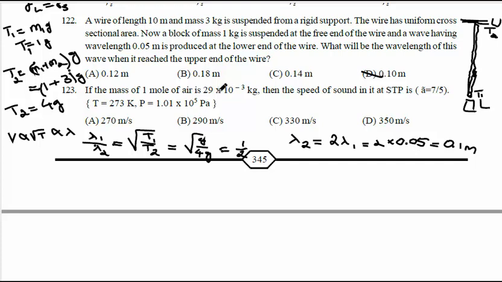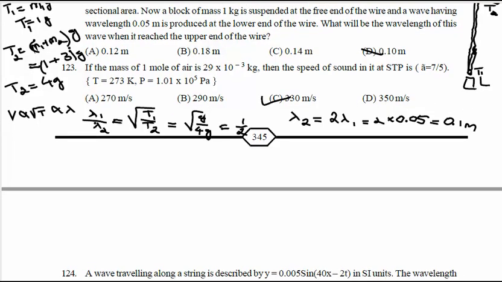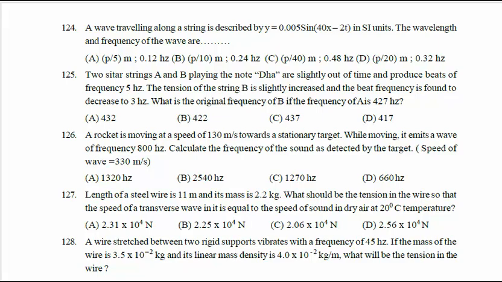Okay, next question. I will read this next question. If the mass of 1 mole of air is 29 into 10 raised to minus 3 kg, then the speed of sound in air at STP is. So simple concept, the speed of sound in air at STP is near about 330 meter per second. So the option is 330. The velocity of sound at STP is 330 meter per second, so option C. No need to go for calculation. Okay, after this, next question.